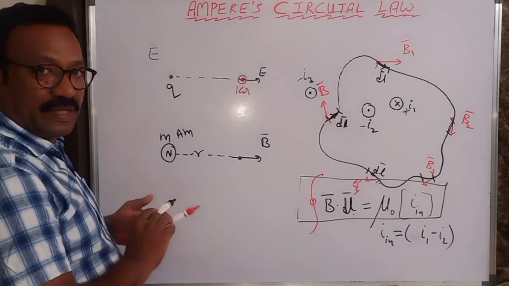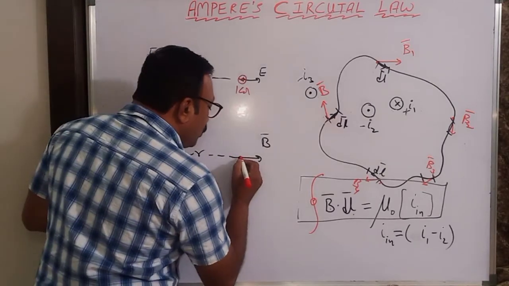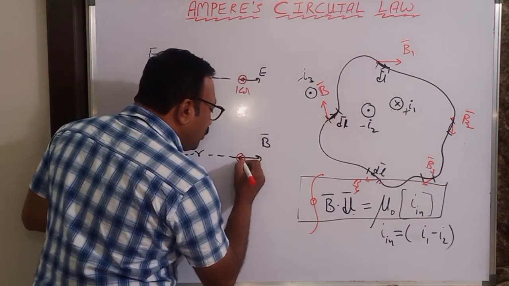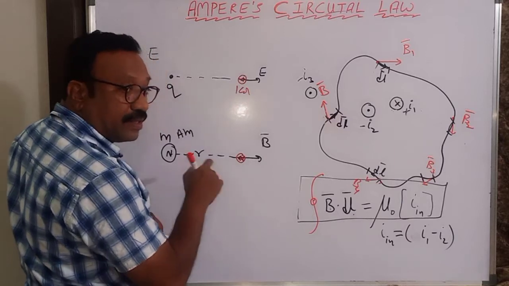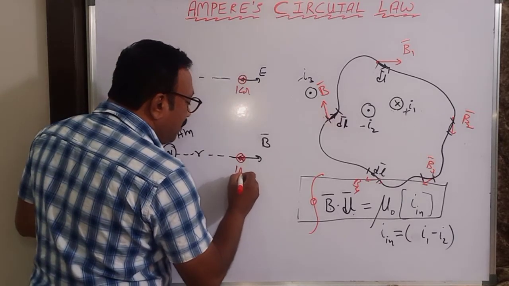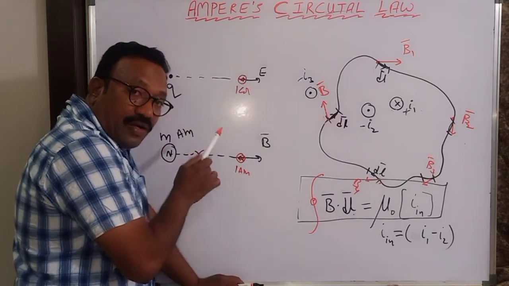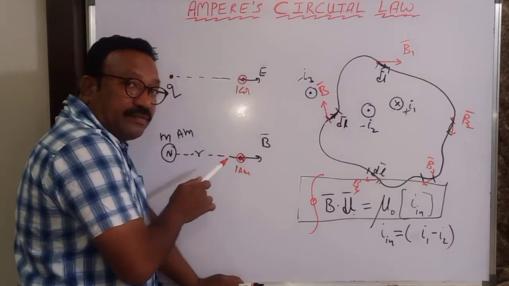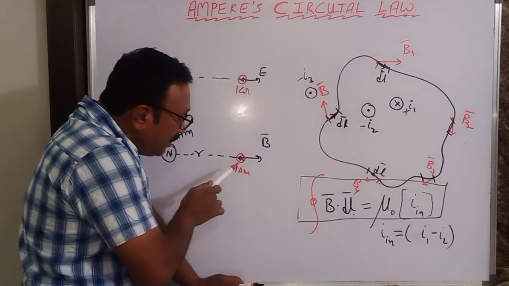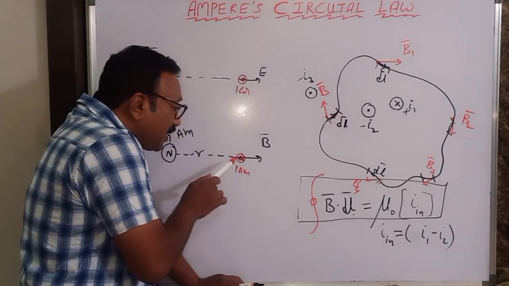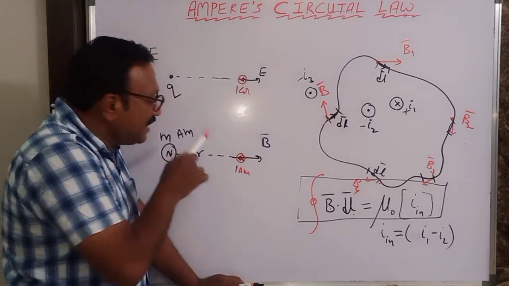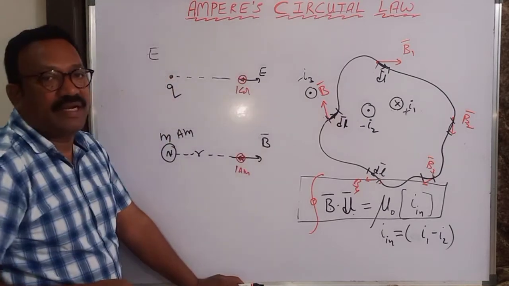You take a unit north pole here, that is 1 ampere meter. The force acting on the unit north pole at a particular point in a magnetic field is defined as the strength of the magnetic field.